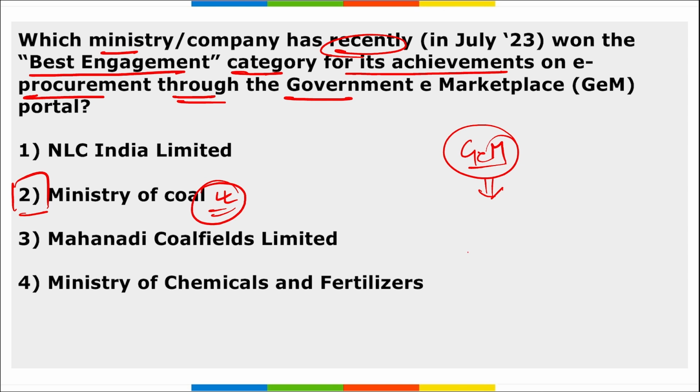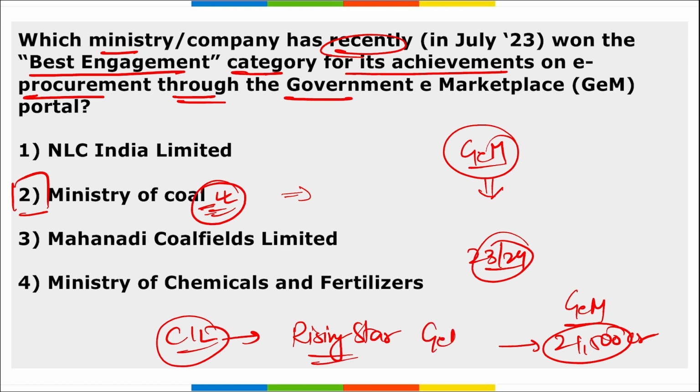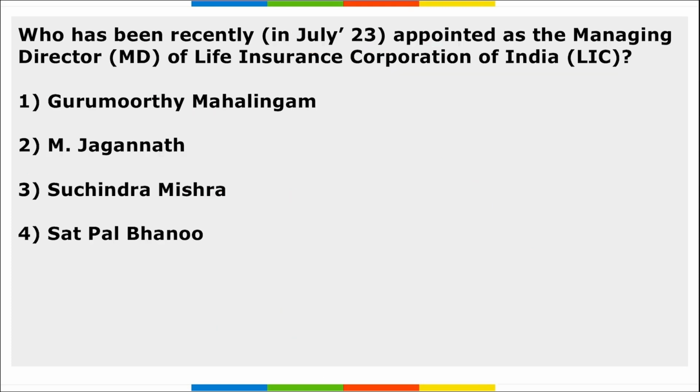right? Mark this. Then remember, during the financial year 23 to 24, the coal public sector undertakings have shown a steady confidence in GeM by publishing bids worth 21,500 crore rupees. So here we can say that raw coal can be sold through this Government e-Marketplace. Also, Coal India Limited, remember, has been awarded the Rising Star by the GeM portal, correct?